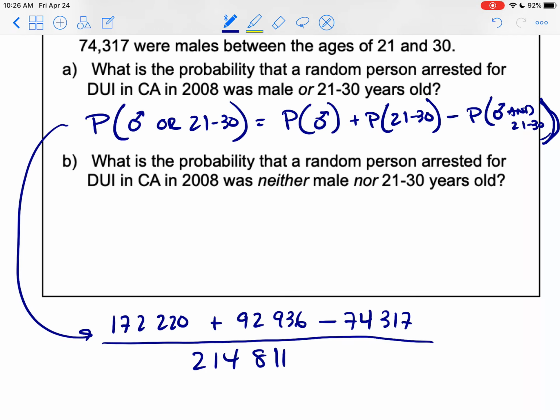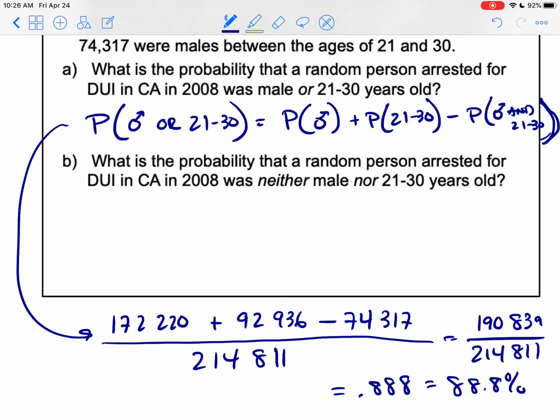So the numerator comes out to 190,839. The denominator is still 214,811. So if I take that previous answer, the numerator divided by 214,811, I get 0.888 or 88.8%.